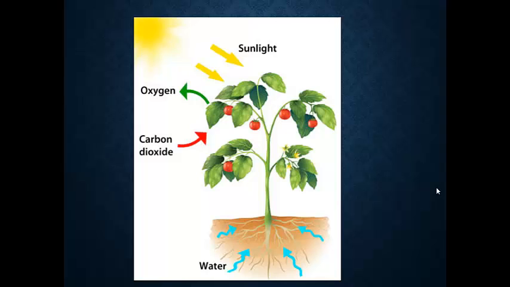Photosynthesis is a process by which green leaves prepare food in the presence of sunlight and with the help of water, minerals and carbon dioxide. Now let's move to our new topic, food chain.